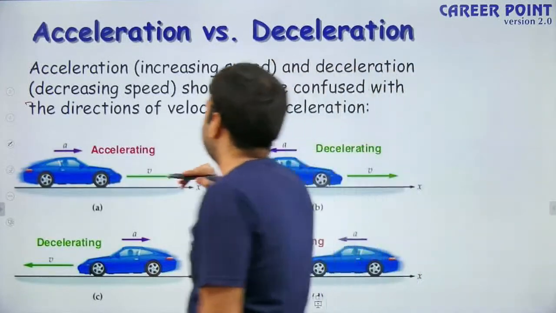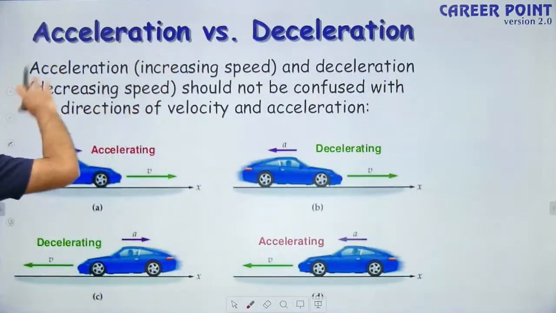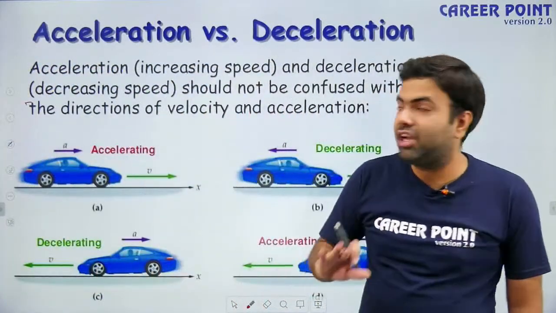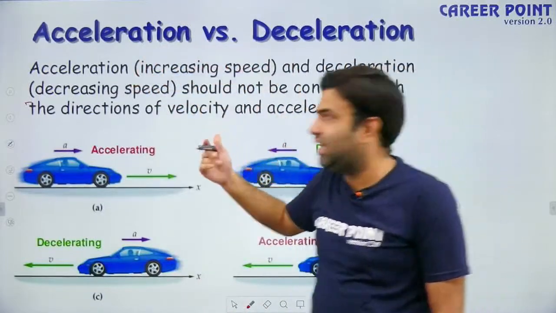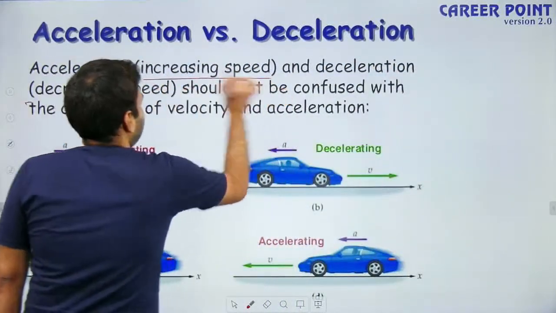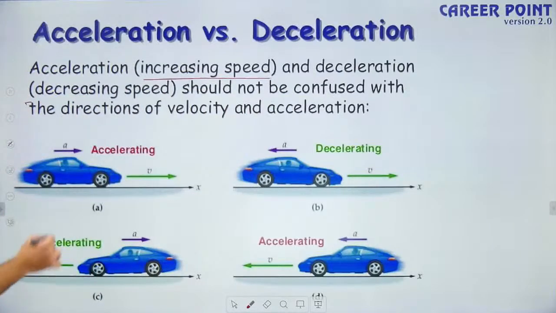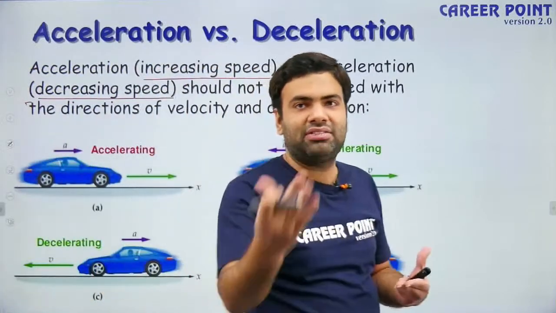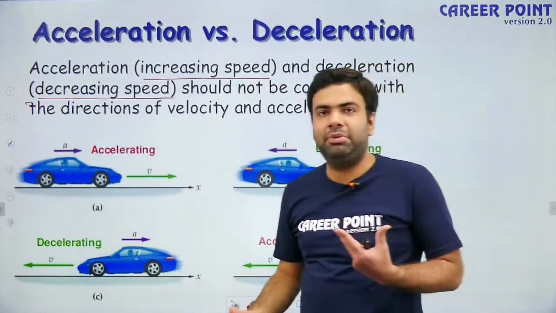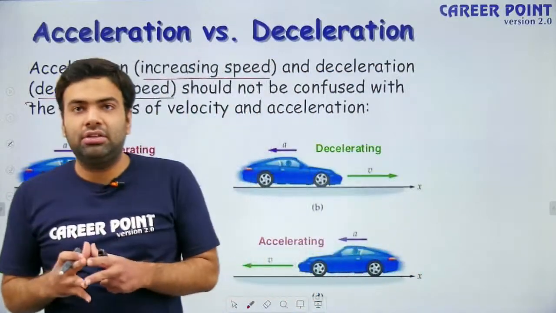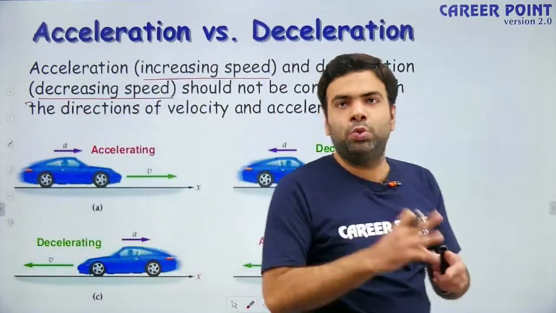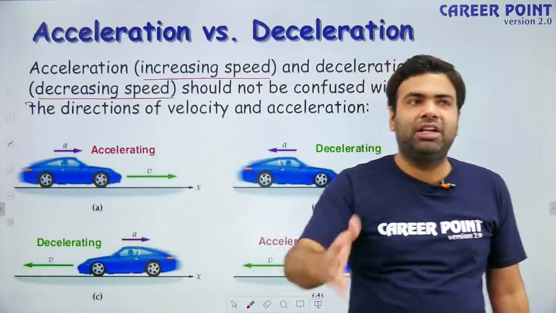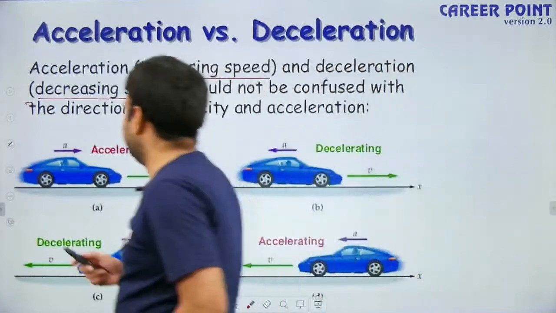See, what is the meaning of acceleration? Basically, in mathematical form, acceleration means rate of change of velocity with respect to time. But when we compare acceleration and retardation, acceleration means speed is increasing, and retardation means speed is decreasing. So whenever speed is increasing, you have acceleration. Whenever speed is decreasing, you have retardation. Generally, we discuss these two cases when velocity is either parallel or anti-parallel to acceleration. For example, see this.